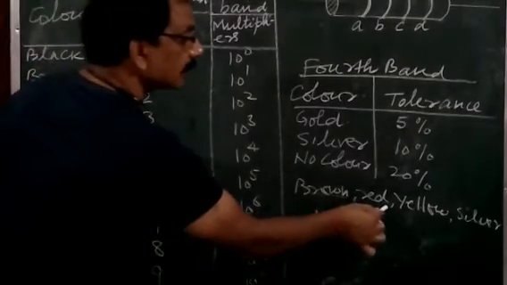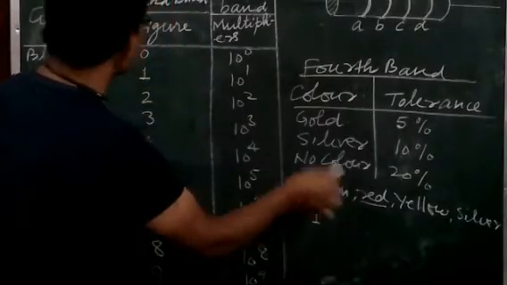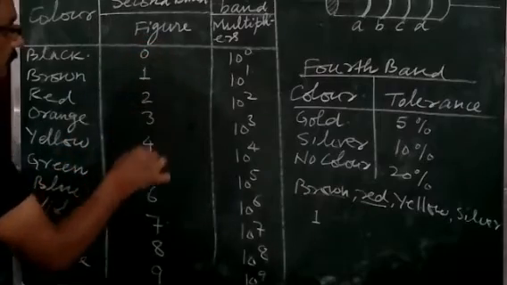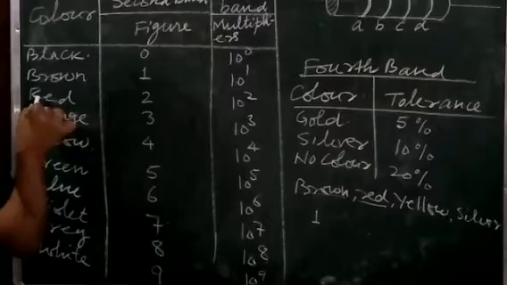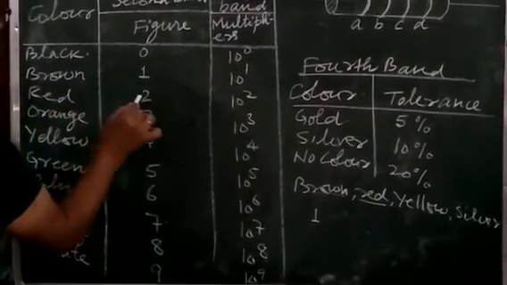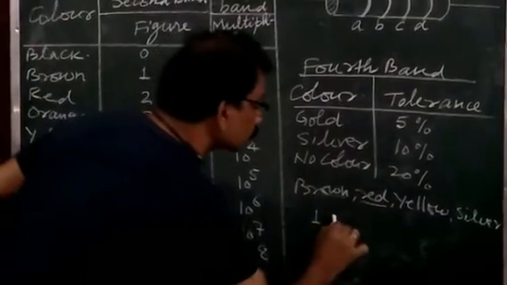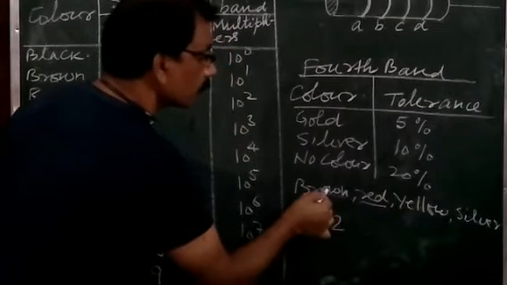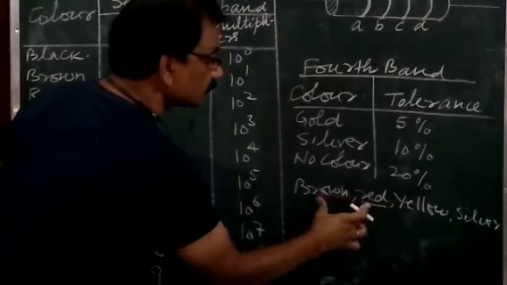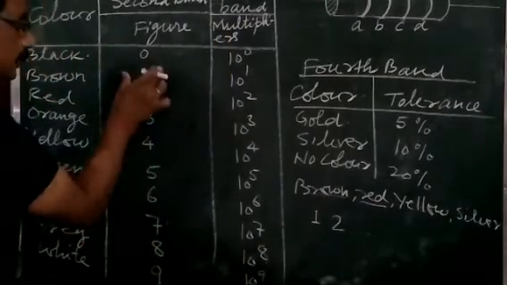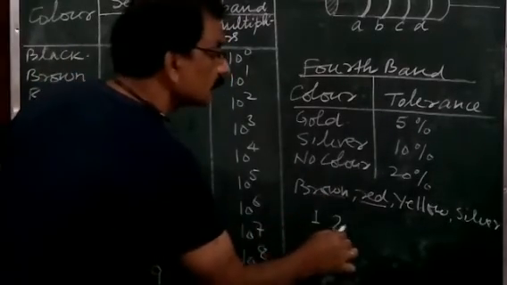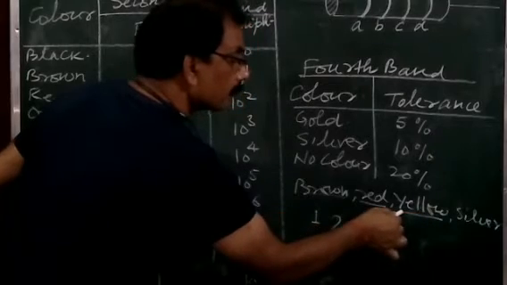Again, for the second band, you take the value from this. And the second one is what here? Red. Red is, suppose, 2. So this becomes 12. It means for brown and red, we take the digits from here, and this becomes 12. The third band gives the multiplier.